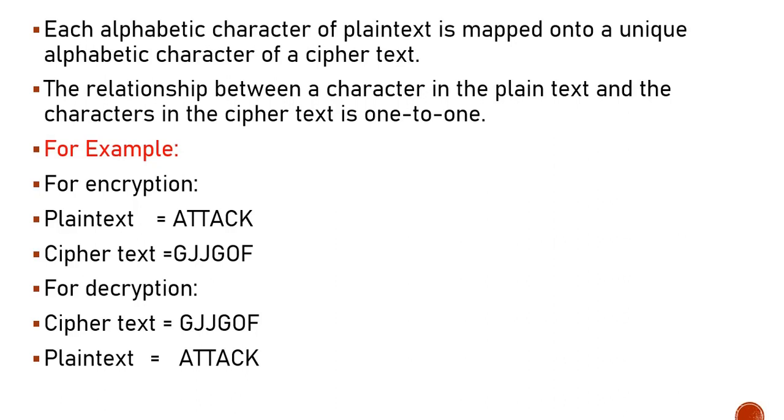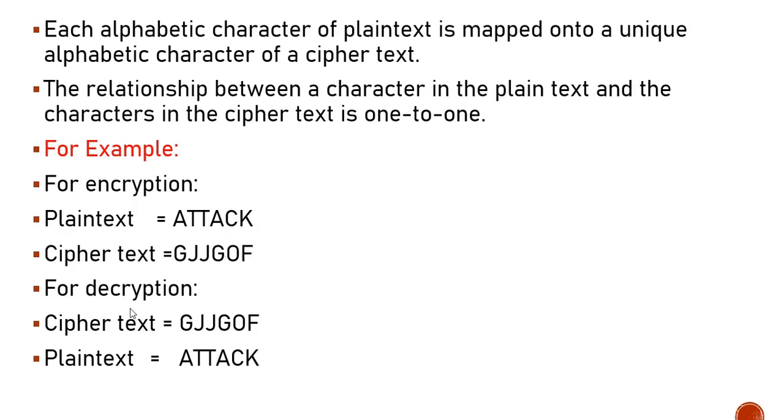Let us take an example. Through the monoalphabetic cipher, A is encrypted into G, T is encrypted into J. Again, when T comes, it will be encrypted into J, not other letters. Similarly, when A comes, it will be encrypted into G, not by other characters. Likewise, C and K are encrypted into O and F respectively.